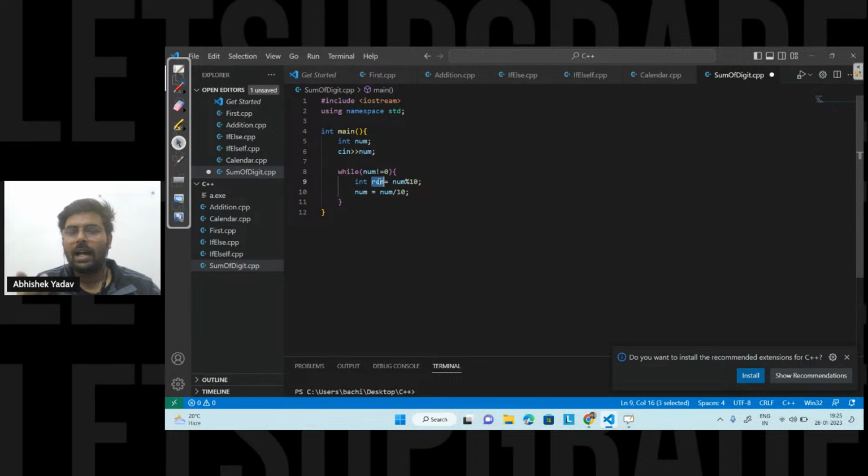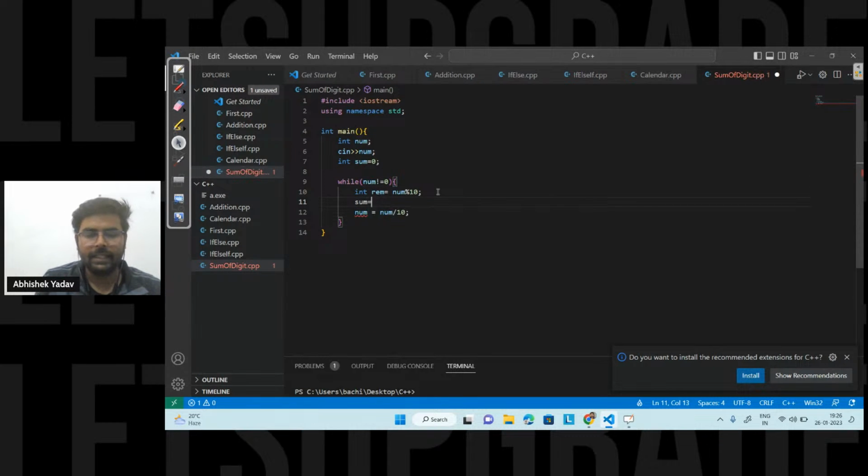Now I have to do the sum. So I will create a storage outside the while loop, and I will initialize the variable with 0 here. Okay, so I have created a variable outside the while loop and initialized it with 0. The moment I get the remainder, I will say, hey, please store the sum here, that is sum plus remainder. Okay, sum plus remainder, and I am done with the part.